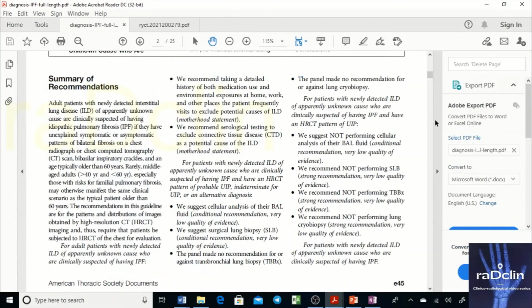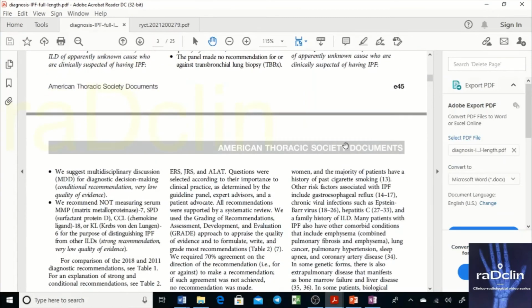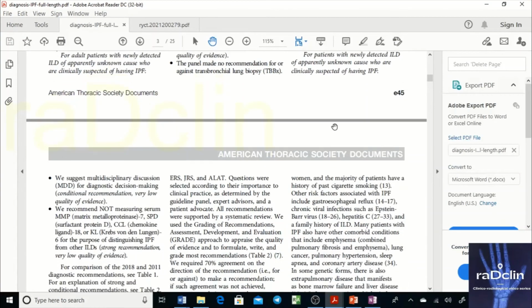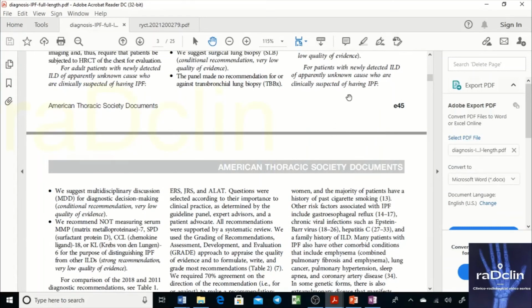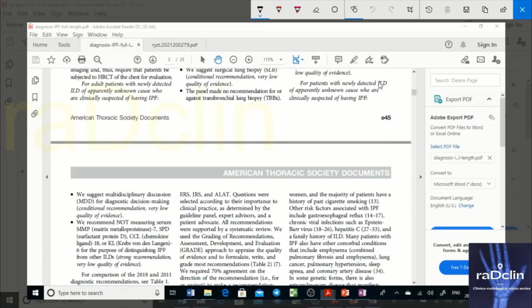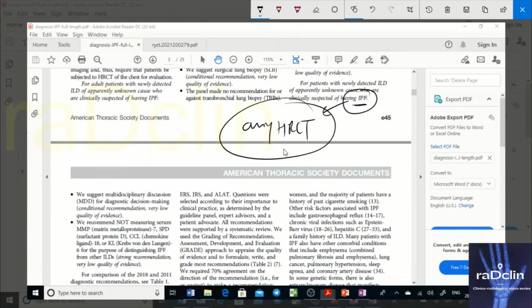And lastly, this important discussion: for patients with newly detected ILD of apparently unknown cause who are clinically suspected of having IPF, with any HRCT findings or any category, we suggest multidisciplinary discussion for diagnostic decision making.